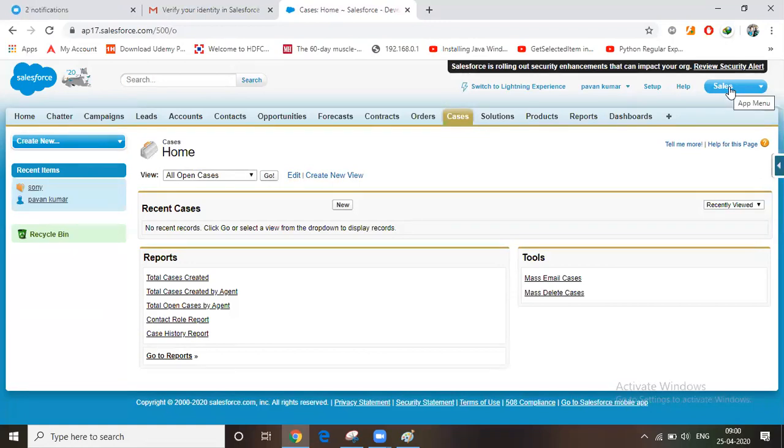Applications are of two types. One is standard, one is customized application. Standard applications are applications which come from Salesforce. Customized applications are created by the user. In the same way, tabs also. Okay, any doubts?